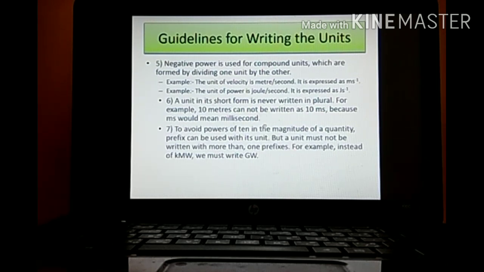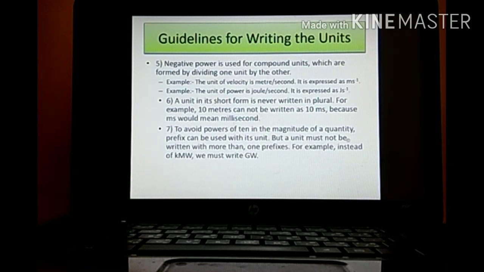Next one, the unit in its short form is never written in plural. For example, 10 meters cannot be written as 10 ms. It should only be written as 10 m. Because if you write 10 ms, we will read it as milliseconds. Okay, so plural form will not be considered, only singular form you have to write.